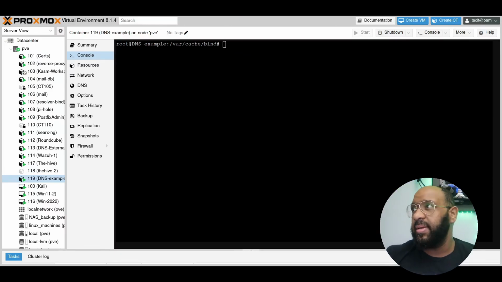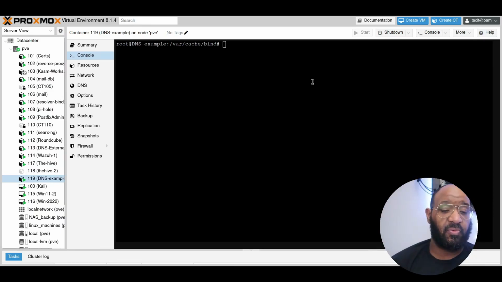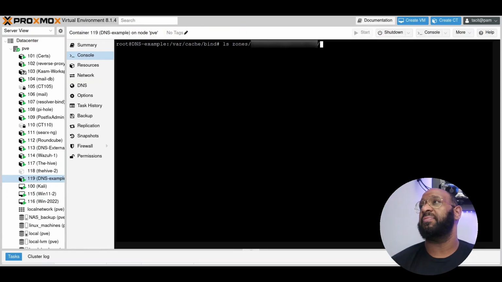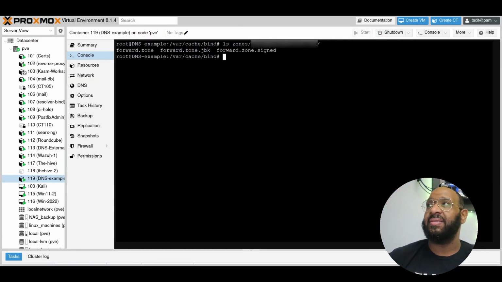All right, so let's go ahead and check one last thing before we do our final validation. We're going to make sure we look into the zone file. Because if we did this correctly, and DNSSEC is set up as we expect it to be, if we go into zones and we go into the domain we set up, it should have, yes it does, it has signed JBK and the zone file itself. These were automatically created because of the default rules we have, because of the default DNSSEC option that's available in Bind 9. All right, so now we know that's working.